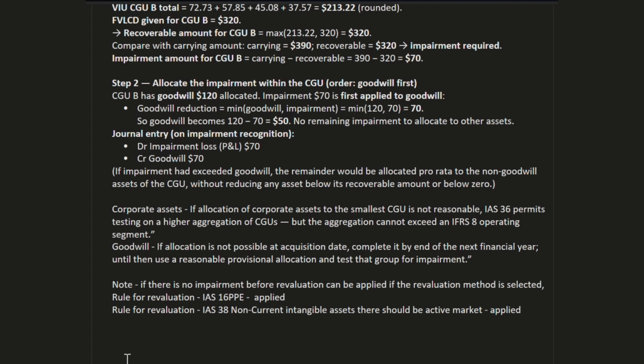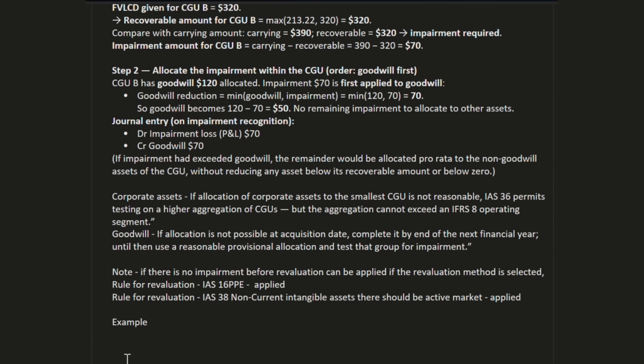Example: impairment we have is 100 and there is no goodwill.